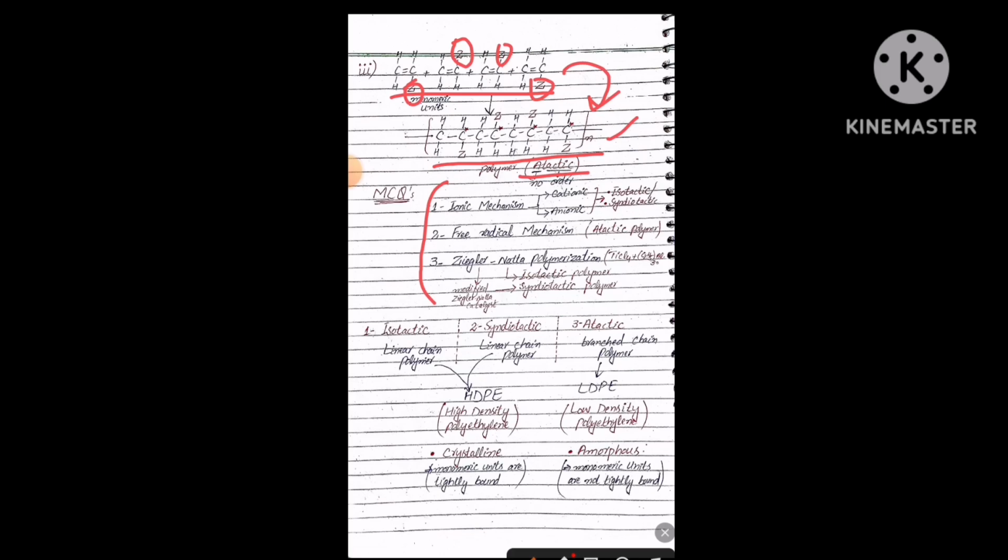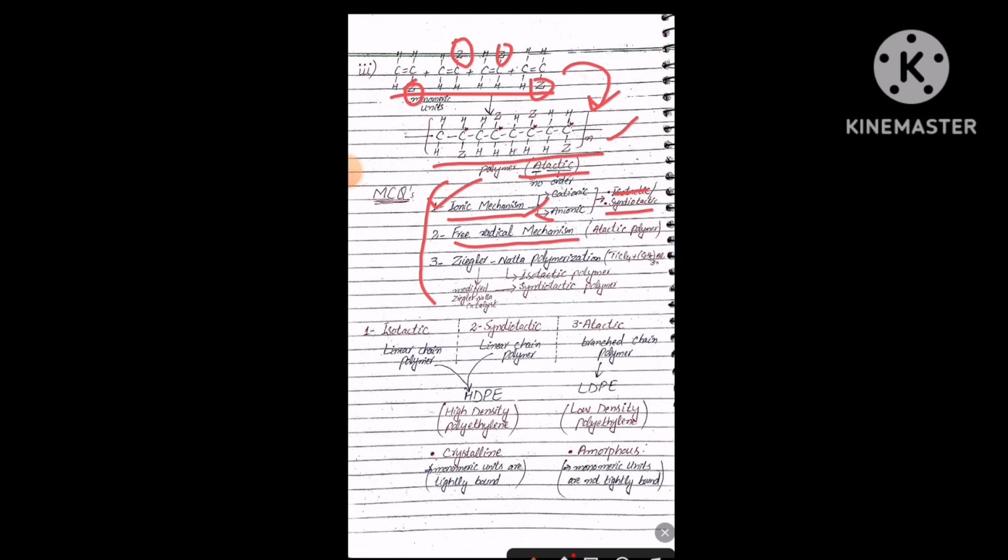we have already studied some mechanisms in chain polymerization, where we have studied the ionic mechanism, which was further extended into the cationic and anionic mechanisms, and the third one was the free radical mechanism. So from the MCQ point of view, which thing is important? The important thing is this: isotactic or syndiotactic polymer is formed by which type of mechanism?